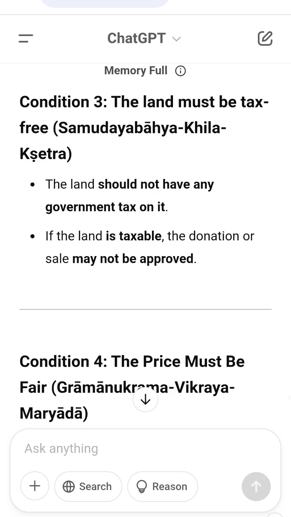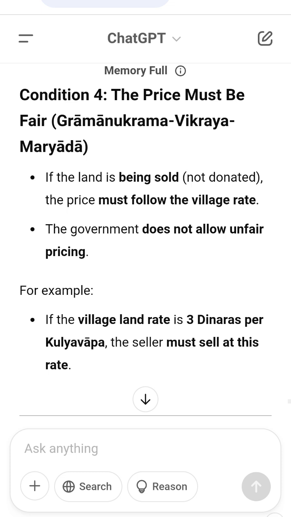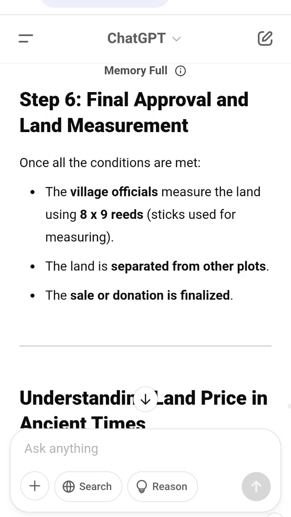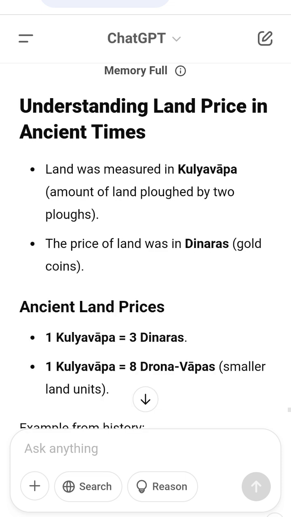3. The land is inspected, pratyavekshya. The officers check if the land truly belongs to Vishnu. 4. The Pustapala writes a report. If everything is correct, he writes, this sale follows the law, yuktam. 5. The land is measured 8x9 reeds. It is separated from other land.